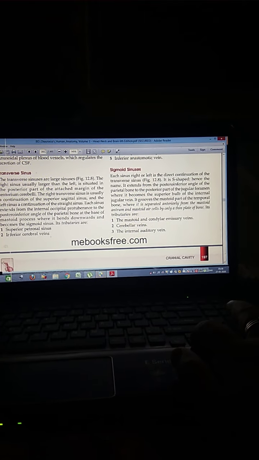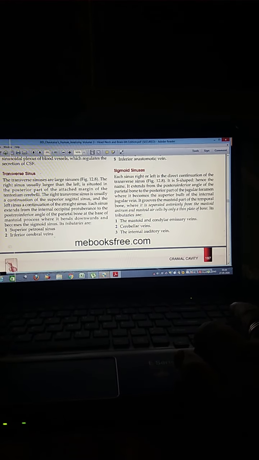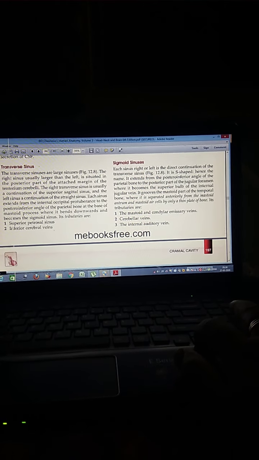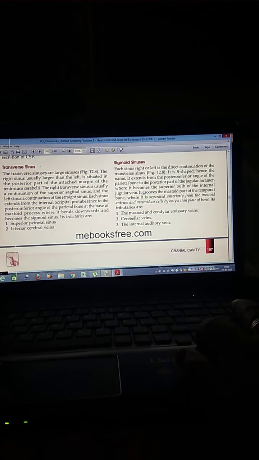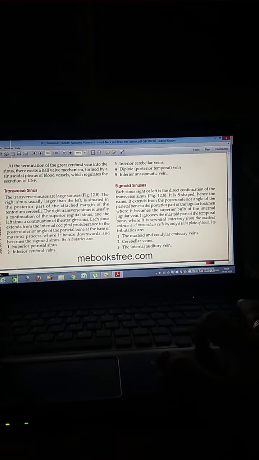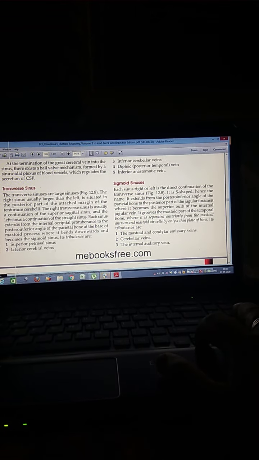The right transverse sinus is usually a continuation of the superior sagittal sinus, and the left is a continuation of the straight sinus. Here the tributaries are the superior petrosal sinus, inferior cerebral veins, diploic veins, and the inferior anastomotic vein and sigmoid sinus.